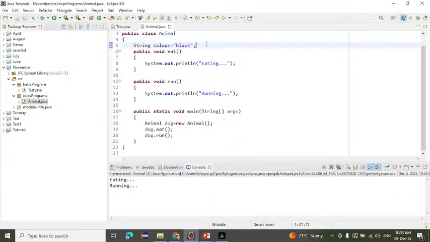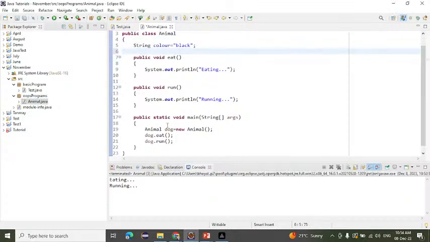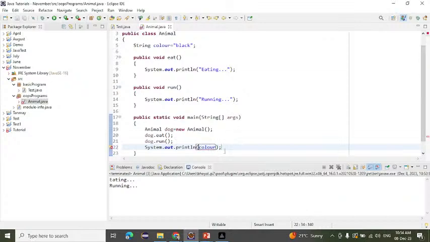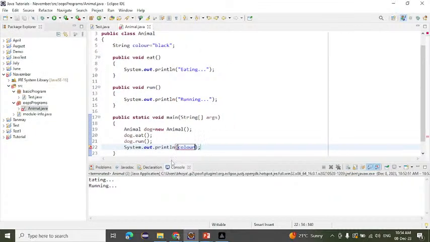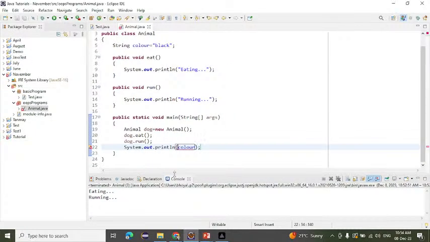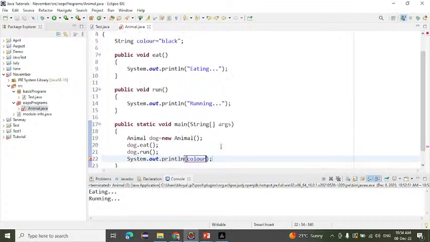Now if I want to call this variable inside this method, can we call this one? Like if I write System.out and call it directly like color, can we call this one? And why are we not able to call this one? Because it is giving the error. So why can we not call this one? Anyone?